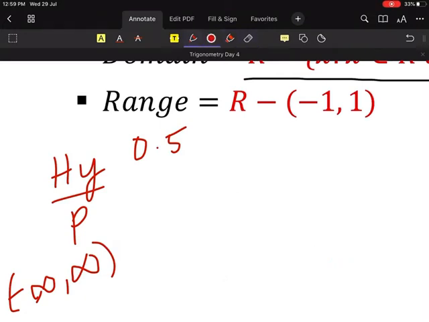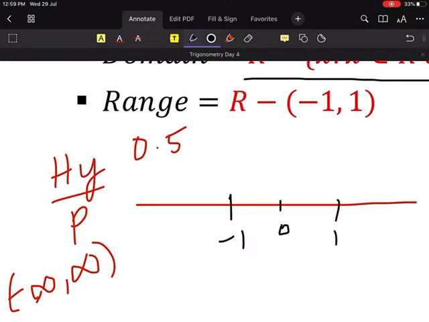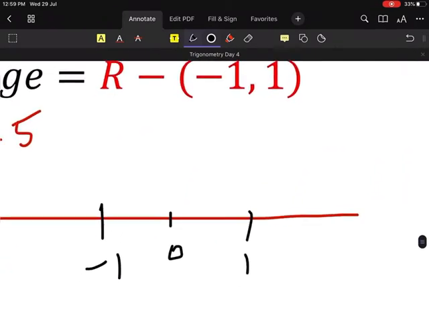Okay, let's draw a number line. So this is our number line, and in that number line I have 0 in here, I have minus 1 in here, I have 1 in here. Okay, so what I am telling is that sec x will never be less than 1.